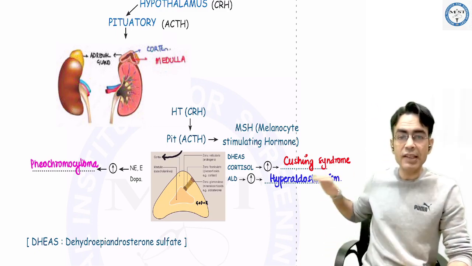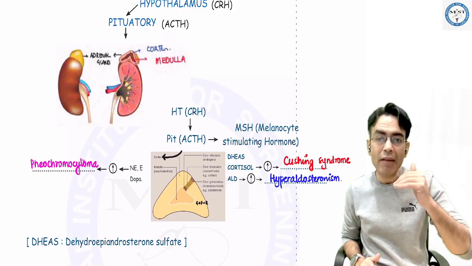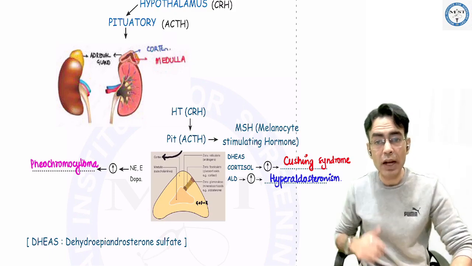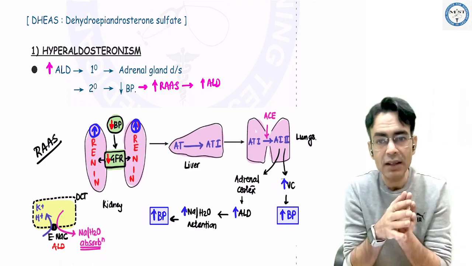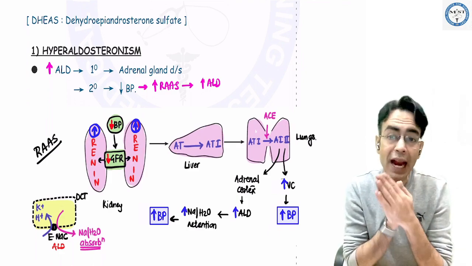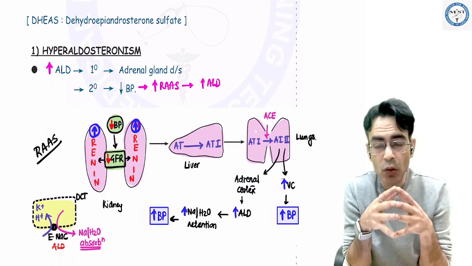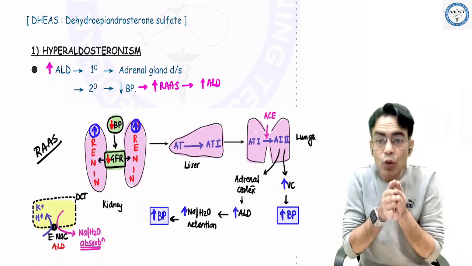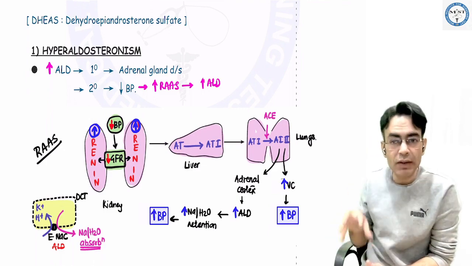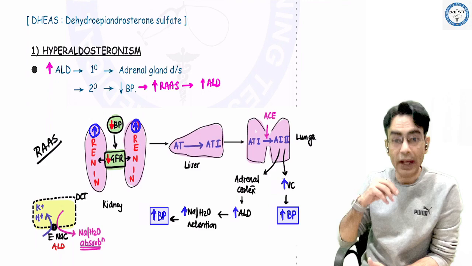Now, first disease, hyperaldosteronism, where you are having high aldosterone. Now, aldosterone actually is working in sync with the RAS system. Now, what is the RAS system? Renin, angiotensin, aldosterone system. So, how does this system work? Whenever there is a decrease in the blood pressure, there will be decrease of blood flow to the kidney. The GFR of the kidney will go down. The kidney will be at risk of going into failure or acute injury.